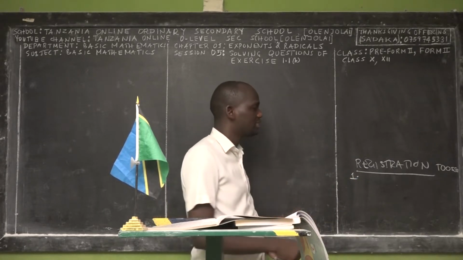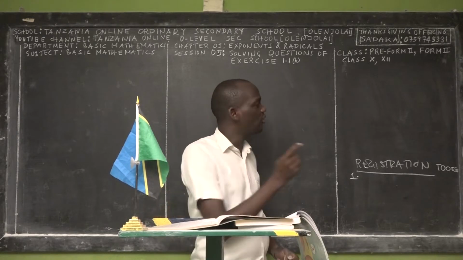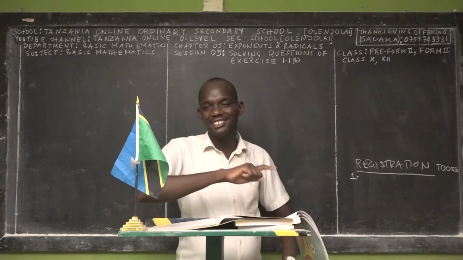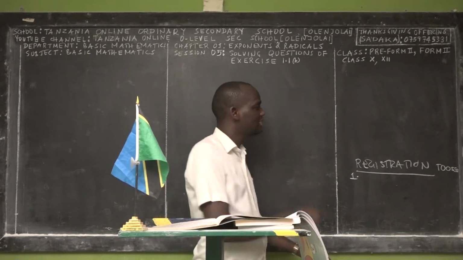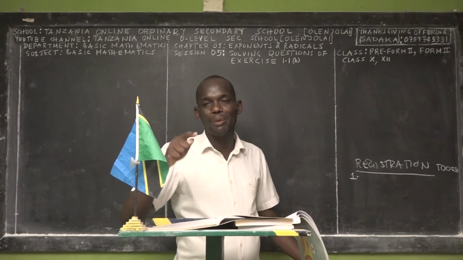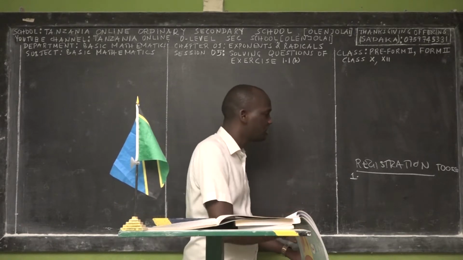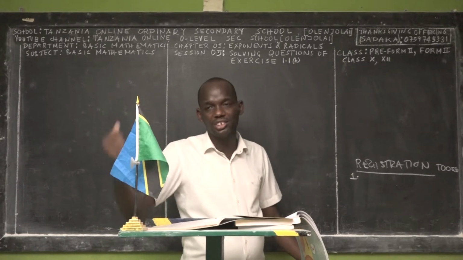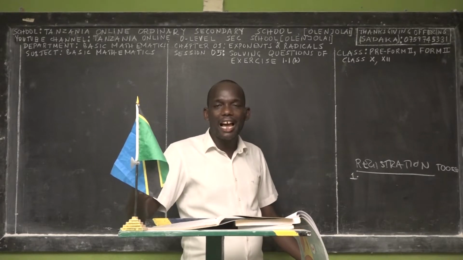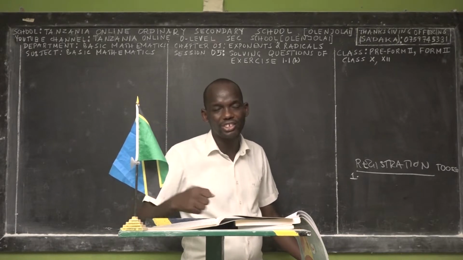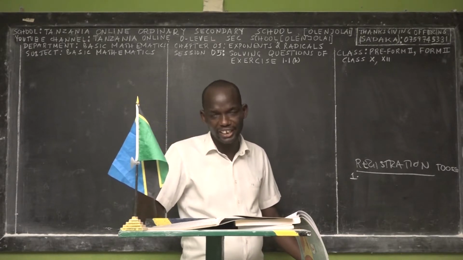You can accomplish these steps in a minute, and the good thing is there is no regular registration. You just register yourself once, then it's done, from Form 2 until you are in undergraduate or bachelor degree, because I'm teaching students from Form 1, Form 2, Form 3, Form 4, Form 5, Form 6, first year, second year and third year of bachelor in engineering and science.